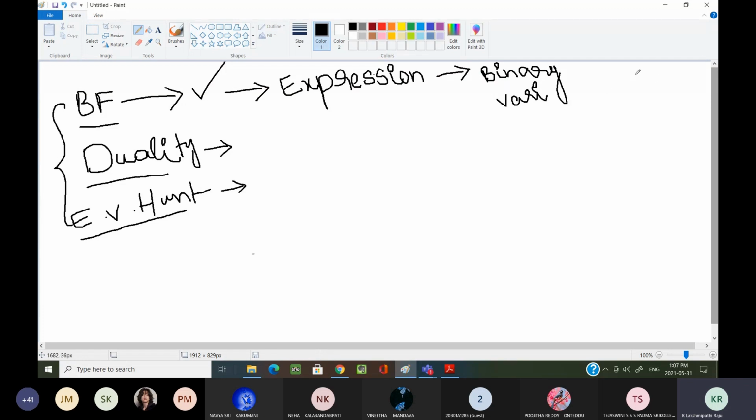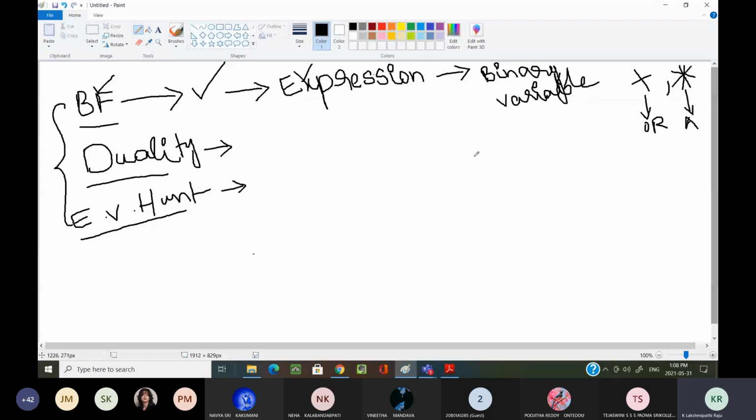Now, what are the binary operators? Plus is one binary operator, and plus is the OR operator, and dot or star is the AND operator. These are the two binary operators. We are defining the Boolean function as an algebraic expression. It contains binary variables. Every binary variable has two states.